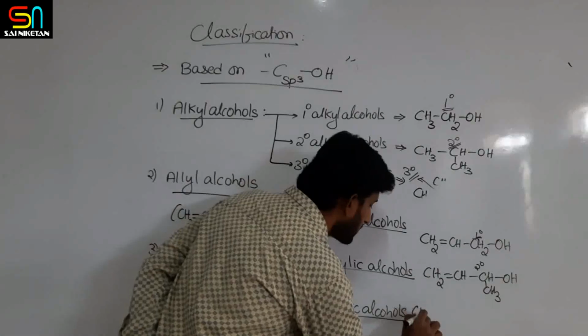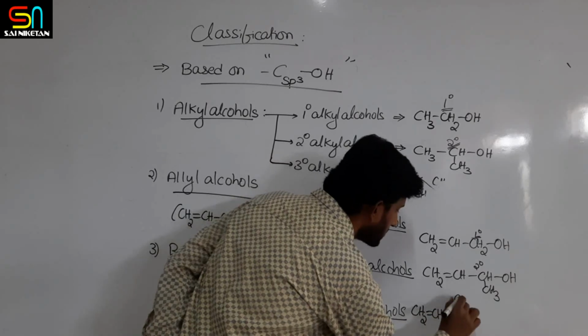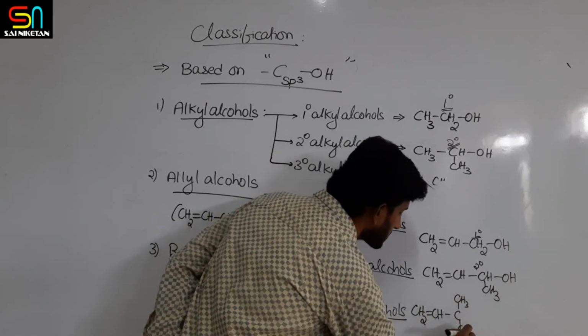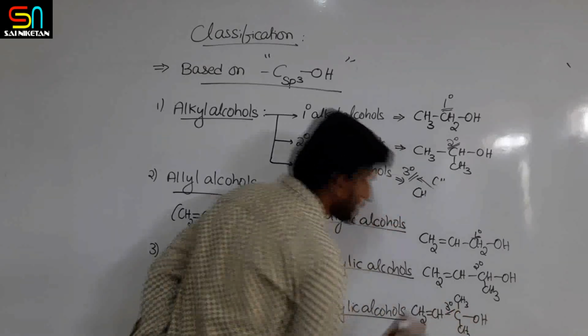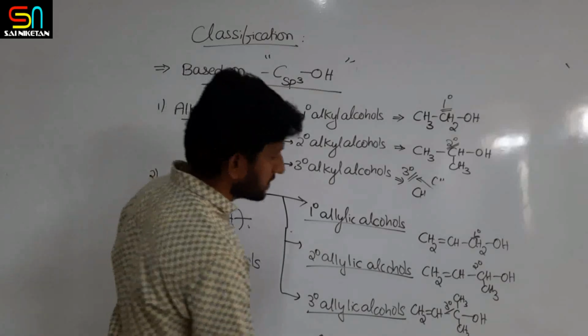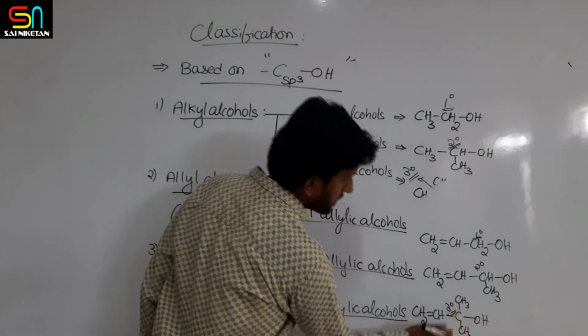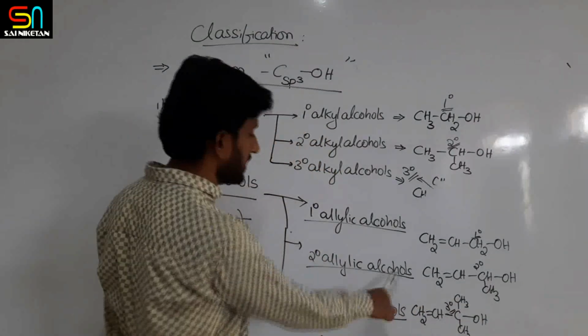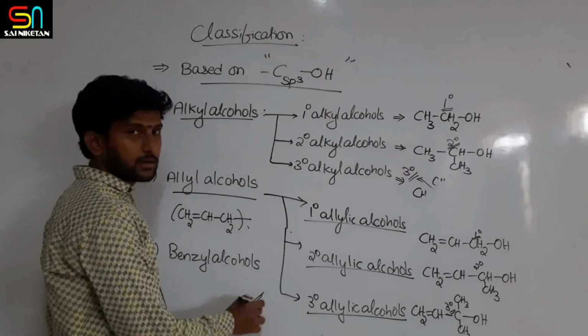Similarly, tertiary allylic means the carbon bearing OH and two methyl groups. This carbon is now a tertiary carbon, right? So this is a tertiary carbon and it is an allylic group. So tertiary allylic alcohol.